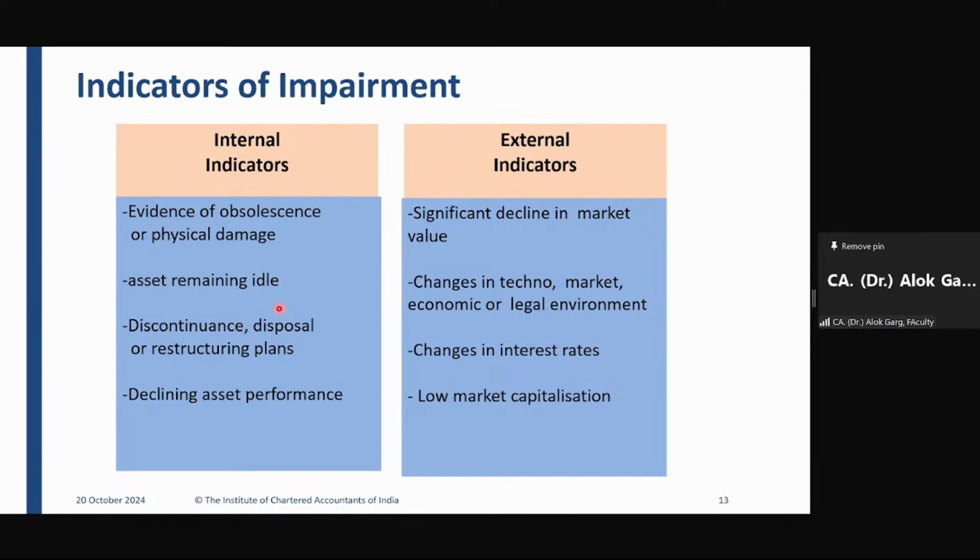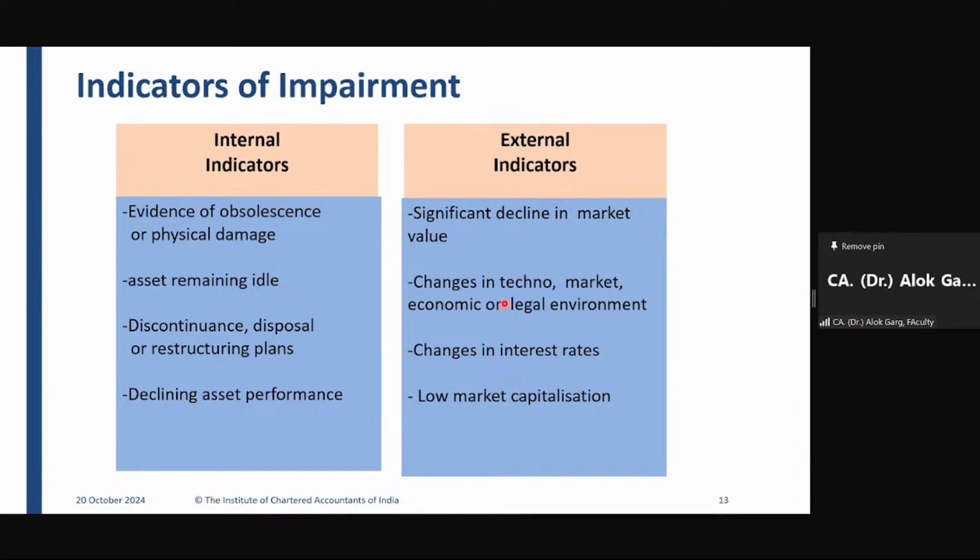So if there is a significant decline in the market value of the asset, while your asset is performing very well, correct, there is no problem in your asset. But if there is a significant decline in the market value of the asset, it is one of the external indicators that you need to do the impairment testing. You need to check the impairment. Okay, changes in technological, market, economic, or legal environment.